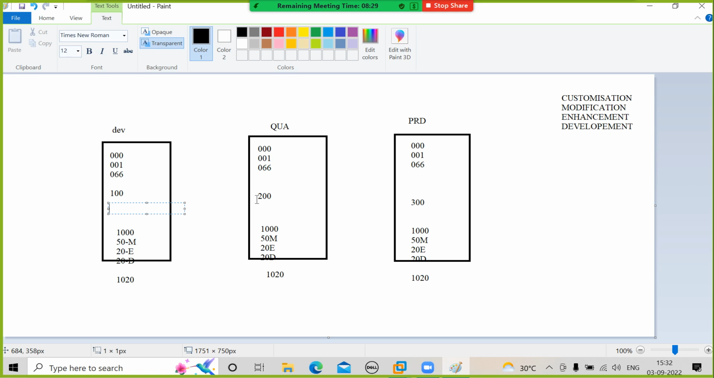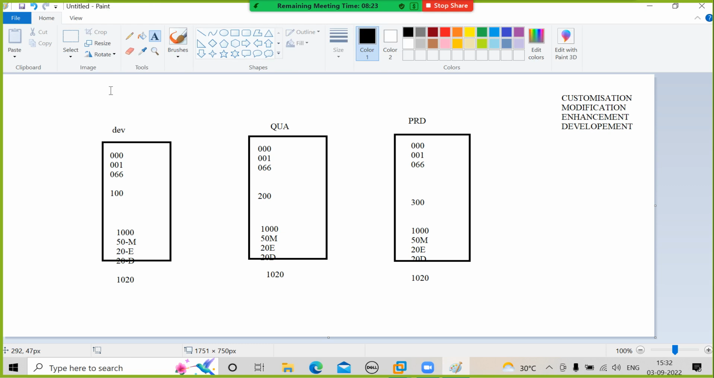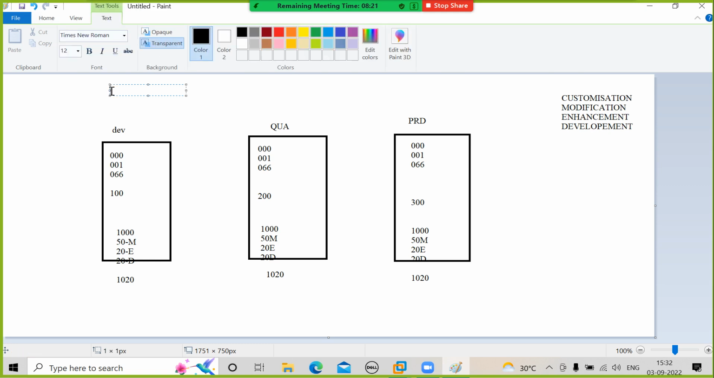Another thing is, this is my development system. I have some technical users and functional users in SAP. Who are the technical users? ABAPers and basis people are technical people, and functional people are your SD, MM, finance, accounts people. Who are the users I need in my development system? Do I need a basis person in a development system? Yes or no?